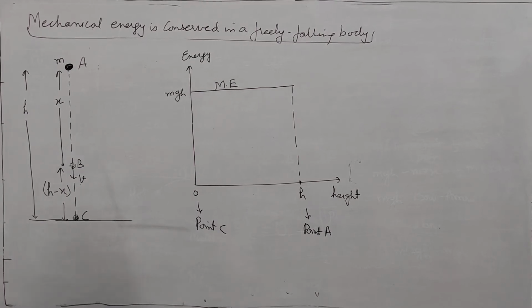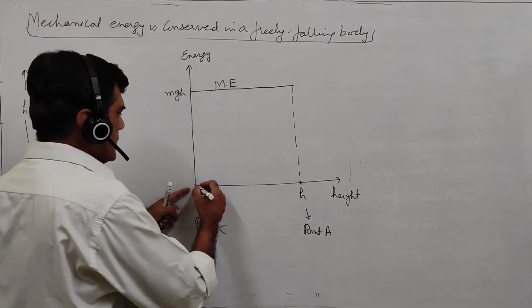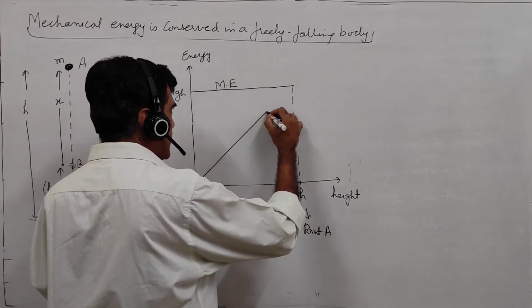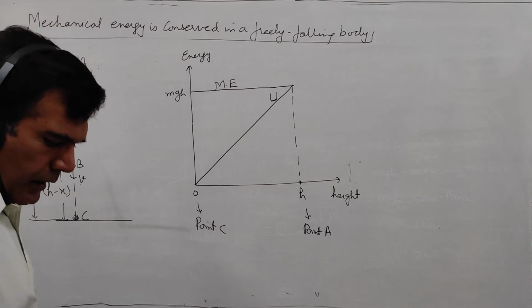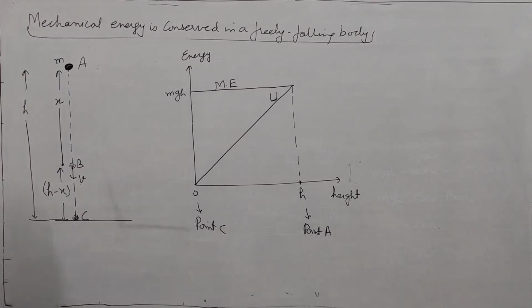Okay. At point C, the potential energy is 0, and at point A it is the maximum. So the potential energy line will be drawn like this. This is the graph line for the potential energy. And what about the kinetic energy?